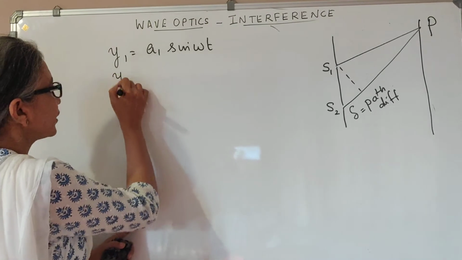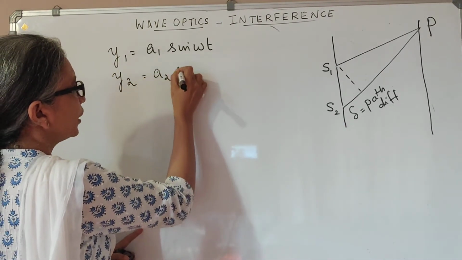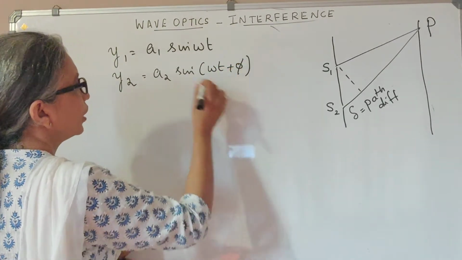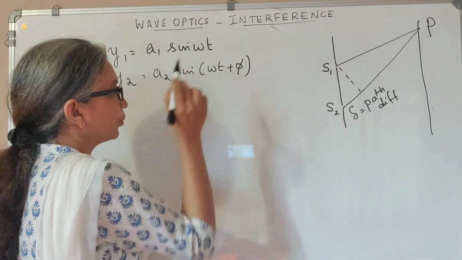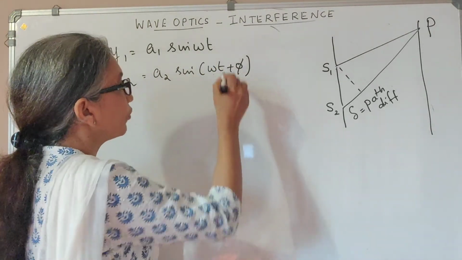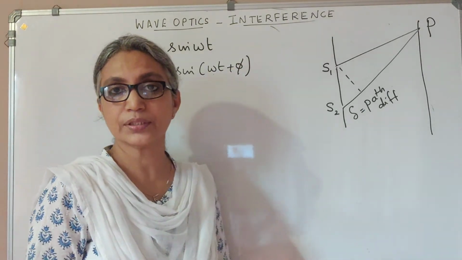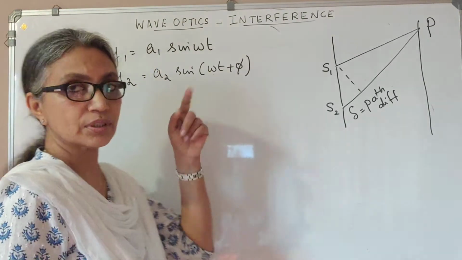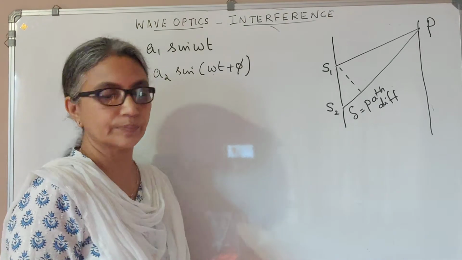I will represent the next wave from the source S2 as y2 = A2 sin(omega t + phi), showing you that the two waves are coherent because they have the same frequency omega. They have a constant phase difference of phi, and if that happens, then the two waves are coherent. They can have slightly different amplitudes, or they can have the same amplitude.